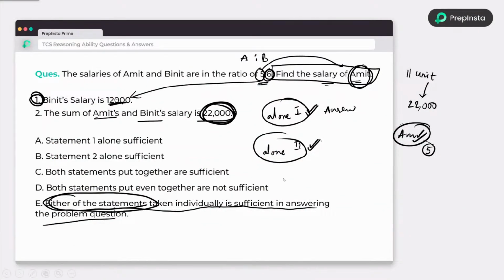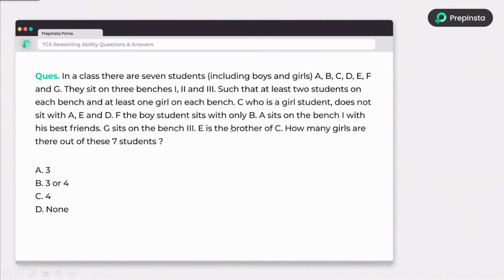Okay, so let's get back to the questions and answers. There is a question based on arrangement. Okay, so let's do this question. Are you guys ready?